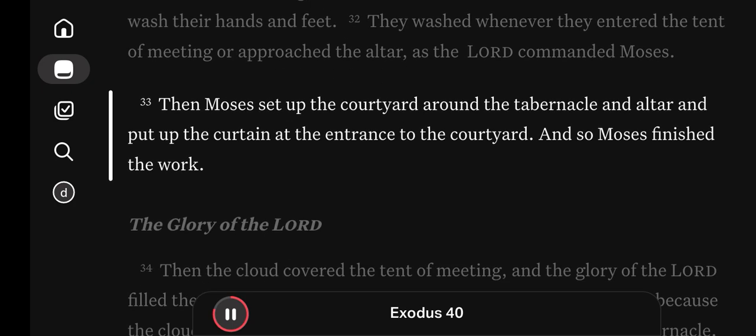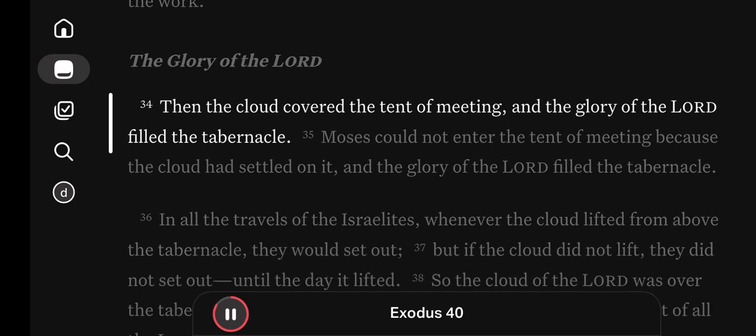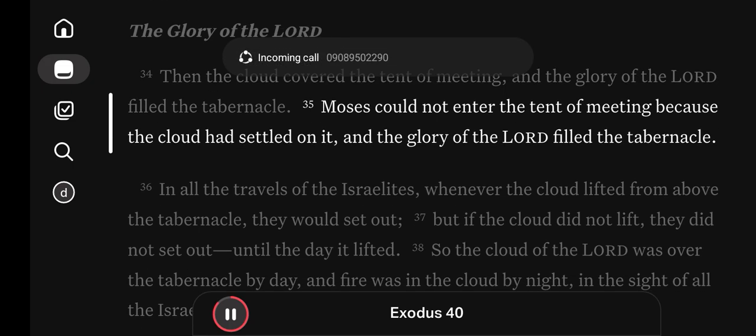Then Moses set up the courtyard around the tabernacle and altar, and put the curtain at the entrance to the courtyard. And so Moses finished the work. Then the cloud covered the tent of meeting, and the glory of the Lord filled the tabernacle. Moses could not enter the tent of meeting because the cloud had settled on it, and the glory of the Lord filled the tabernacle.